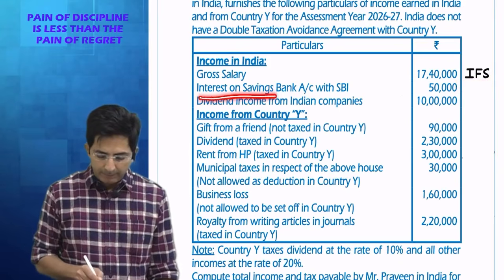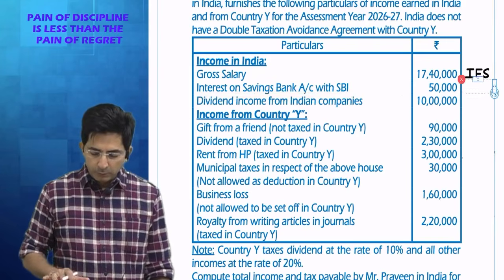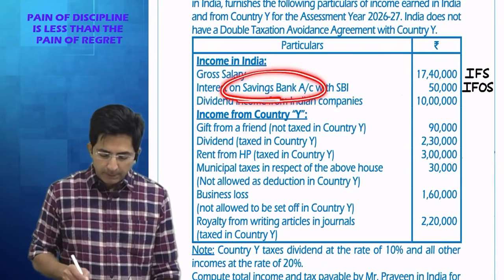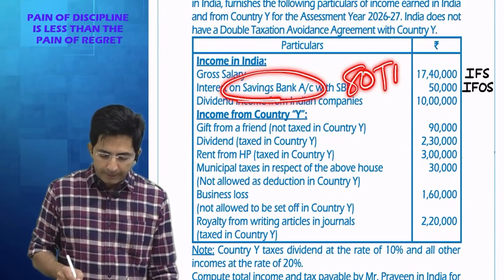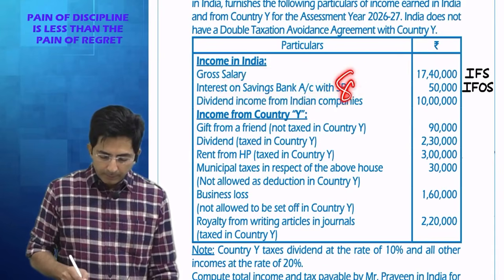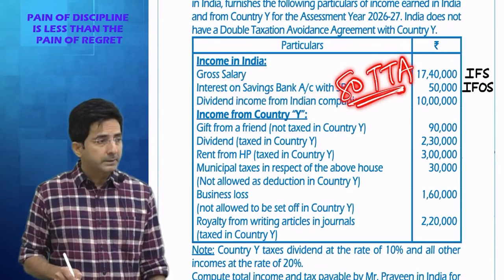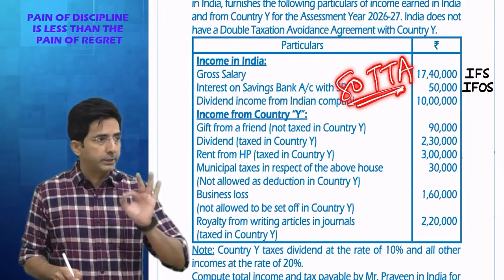Then interest on savings bank account with SBI. This will go to income from other sources. But whenever there is savings bank interest, it should remind you of 80 TTA. But 80 TTA is an item of chapter 6A. Chapter 6A is not allowed in the new regime.